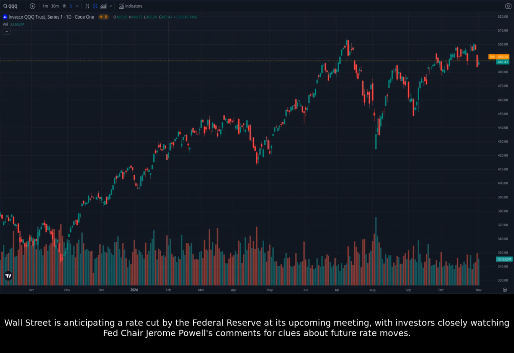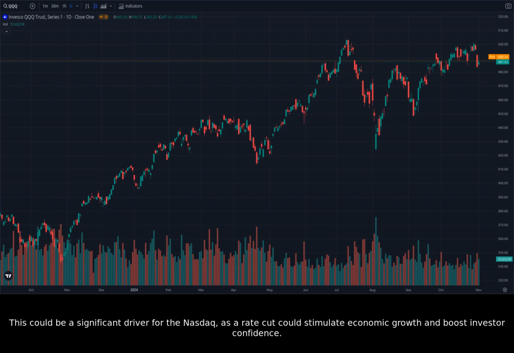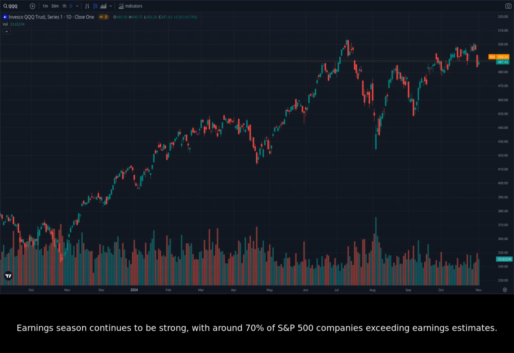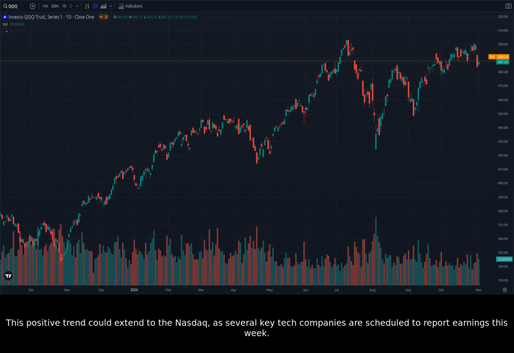Wall Street is anticipating a rate cut by the Federal Reserve at its upcoming meeting, with investors closely watching Fed Chair Jerome Powell's comments for clues about future rate moves. This could be a significant driver for the Nasdaq, as a rate cut could stimulate economic growth and boost investor confidence. Earnings season continues to be strong, with around 70% of S&P 500 companies exceeding earnings estimates. This positive trend could extend to the Nasdaq, as several key tech companies are scheduled to report earnings this week.